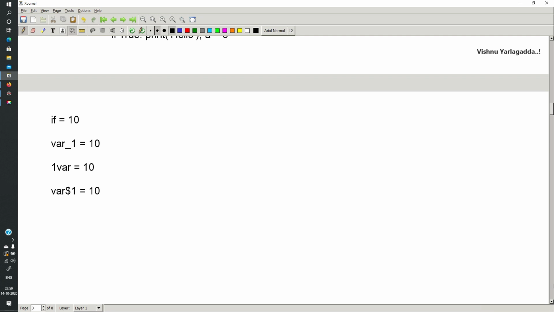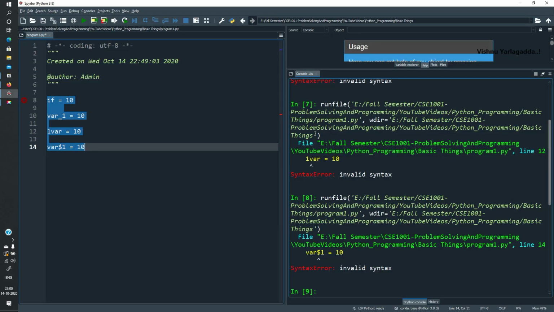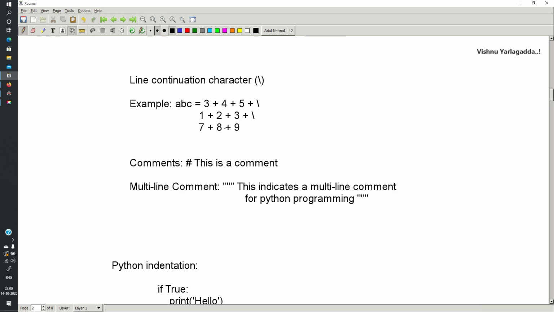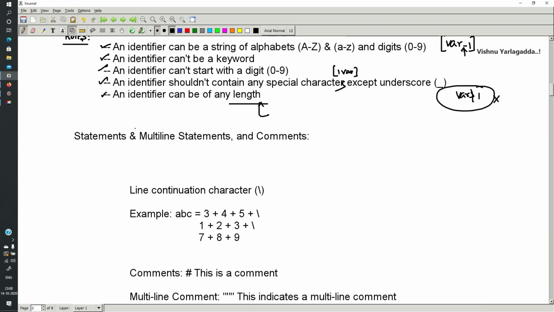So the valid identifier: this is invalid and this is valid, this is invalid, this is invalid. Now we have learnt about the identifiers. So then how to write a statement? A statement can be written any of these ways. This is a statement. You need not end it with a semicolon like in C, C++ and Java programming.